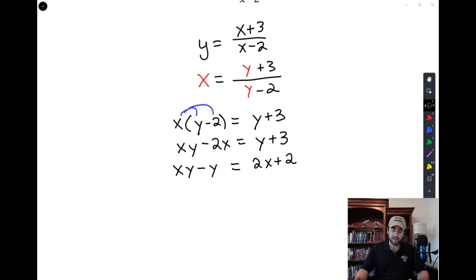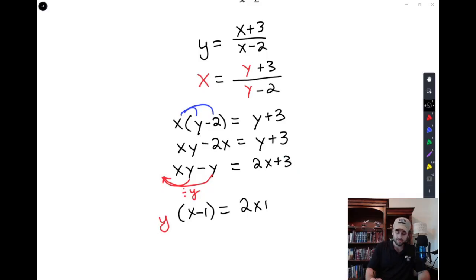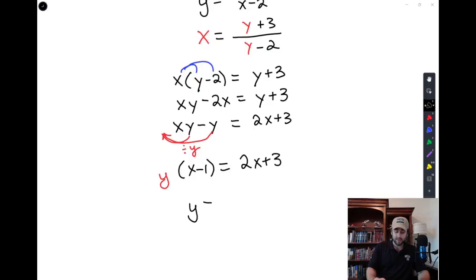All right, so all the y's are on one side now, and all of the x's are on another side. Now, the trick here is to say, how can I turn 2 y's into 1 y? And you might say, well, there's something in common. Can I factor out a y? And so if you factor out a y, we have x minus 1 left over equals 2x plus 3. And now we almost have y by itself. If we divide by that x minus 1, we get y by itself.